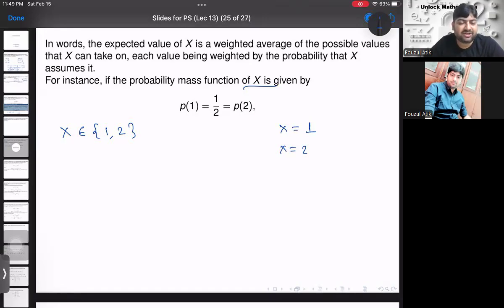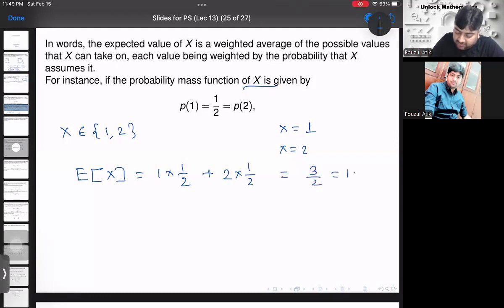In this case, what is your expected value? Let us calculate. We can easily see. So the expectation of this x is equal to 1 into probability of 1 plus 2 into probability of 2. So it is 1 by 2. So basically it is 3 by 2, and this is 1.5.